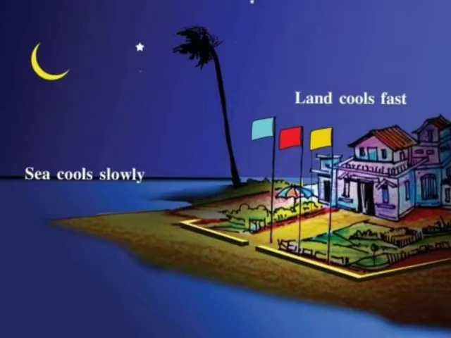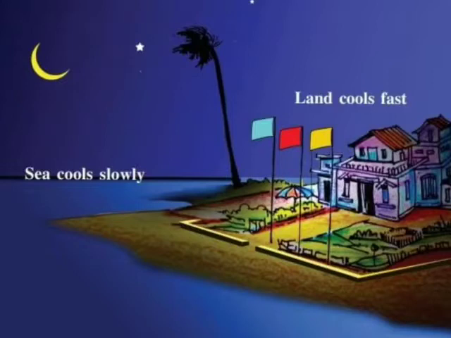Now during the night, what happens, children? What happens to the land? Yes, it's cool, less heat is there, right? And similarly in the sea, there will be more heat. So the air over there will be heated up in the sea, it will expand and move upwards.